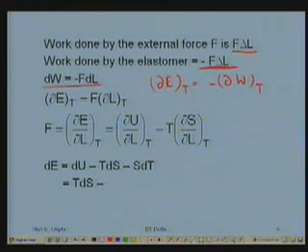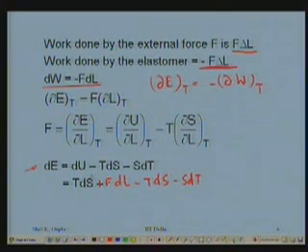Well, if you write E, its total derivative, like this, dE is dU minus TdS minus SdT, because it is U minus TS. dU can be written from the combined law as TdS minus dW, and dW in this case should be written as minus FdL. So I make it plus and write it FdL, and then other terms minus TdS minus SdT.